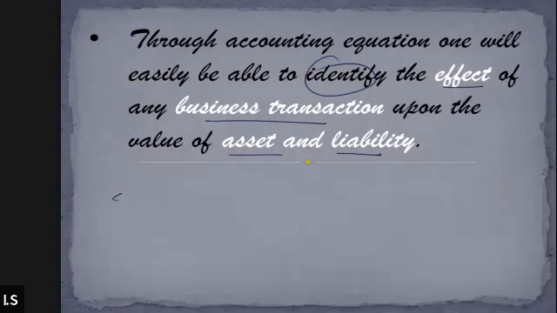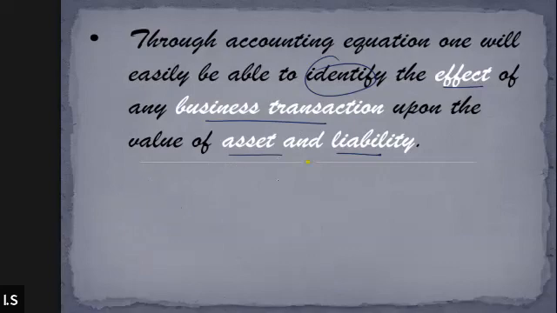For example, selling goods is a business transaction. Whenever a firm or a company is selling goods, how it will affect the asset and how it will affect the liability, we will be able to determine through the accounting equation. Got it?